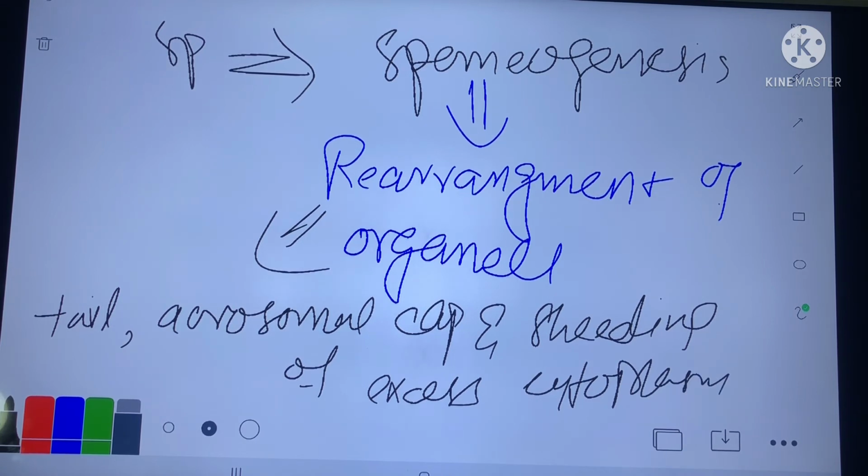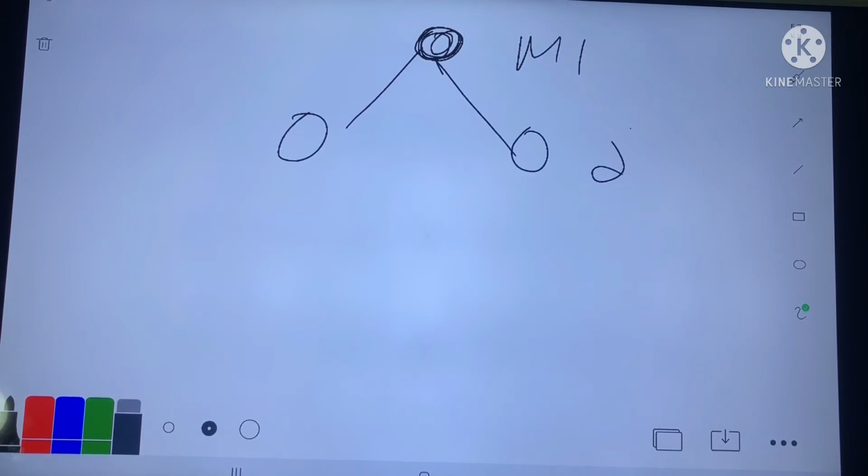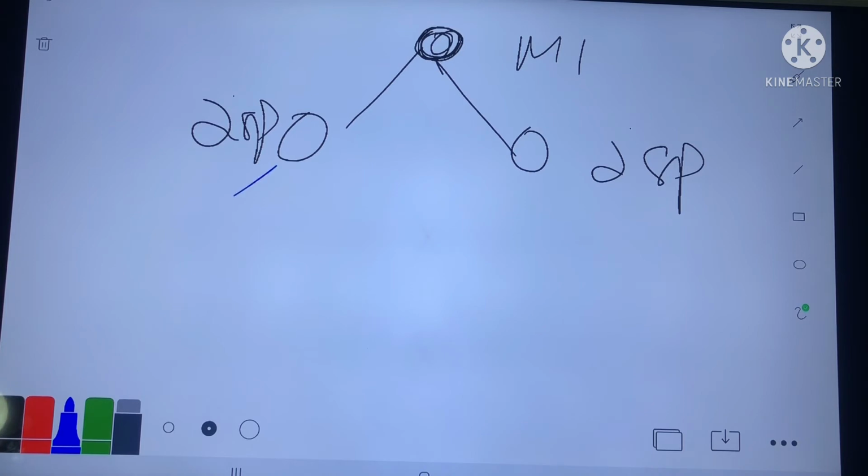So what is the whole process? The primary spermatocyte undergoes meiosis 1 and forms two secondary spermatocytes. Each secondary spermatocyte undergoes meiosis 2 and forms two spermatids.